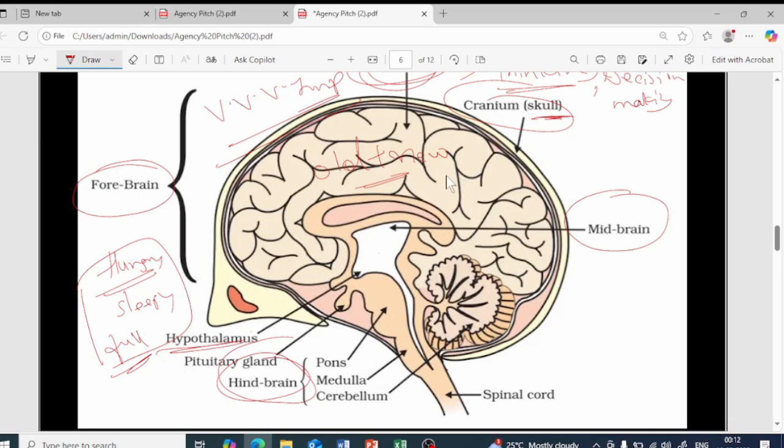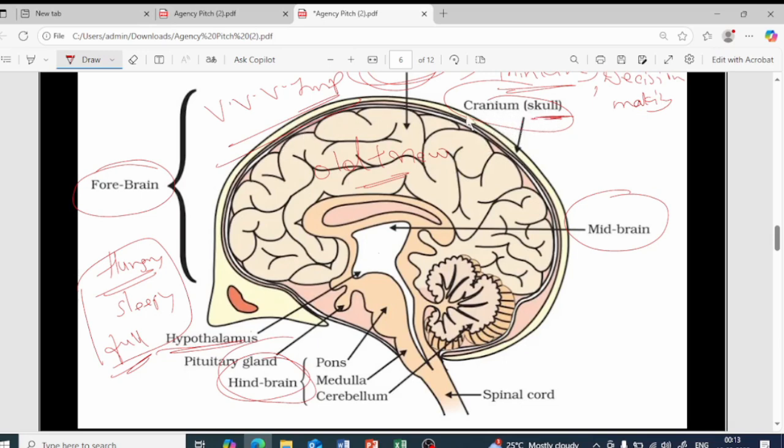So the brain is very, very important. Without the brain you will not sense things, basically. You will not get the information. So for that it has to be protected, am I right? Protection is done by the part called the skull, or simply we call it the cranium.